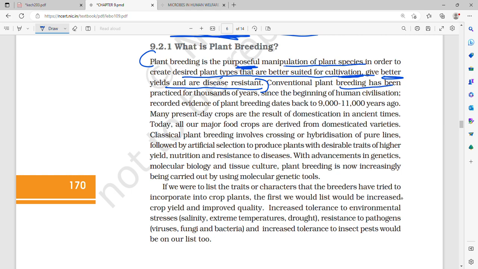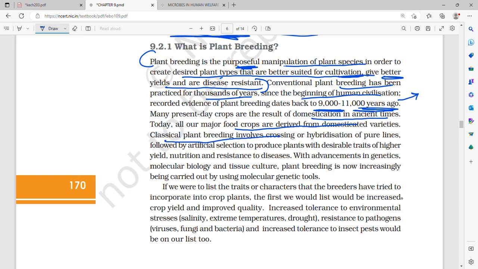Conventional plant breeding has been practiced for thousands of years since the beginning of human civilization. Recorded evidence of plant breeding dates back to 9,000 to 11,000 years ago. So how do we know? By recorded evidence, from 9,000 to 11,000 years ago. From then on, plant breeding has been practiced. Many present day crops are the result of domestication in ancient times. Today, all our major food products are derived from domesticated varieties.